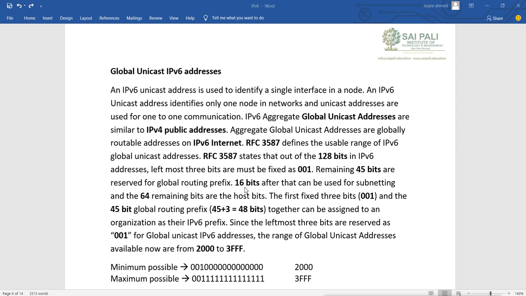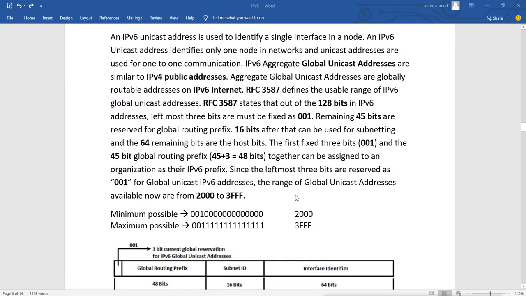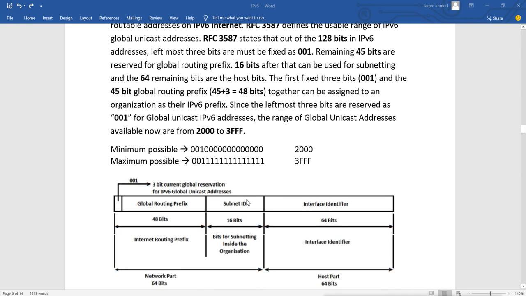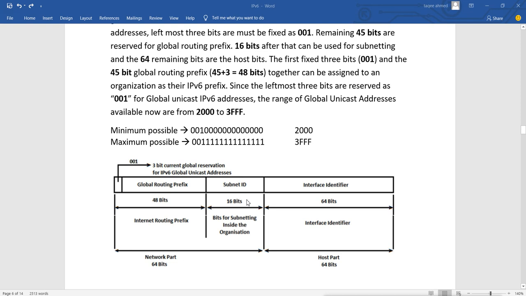16 bits after that can be used for subnetting, and the 64 remaining bits are the host bits. The first fixed 3 bits are 001, and the 45-bit global routing prefix, that means 45 plus 3 is equal to 48 bits together, can be assigned to an organization as their IPv6 prefix. And since the leftmost 3 bits are reserved as 001, the range of global unicast addresses available now is from 2000 to 3FFF. Remember, not all the ranges are available for now. They leave the other ranges for future use.